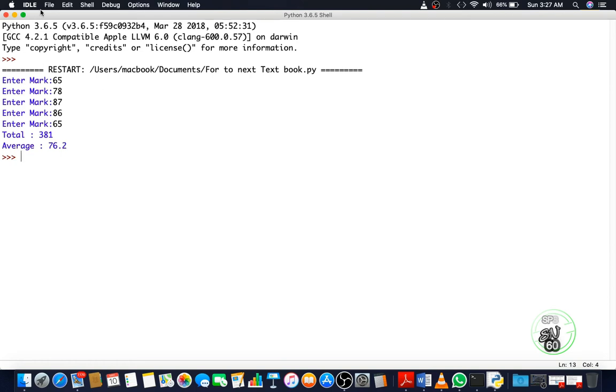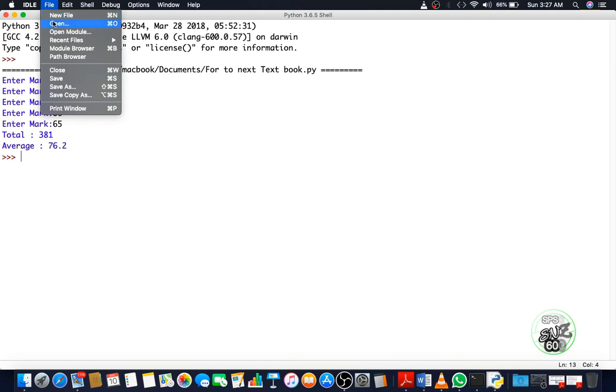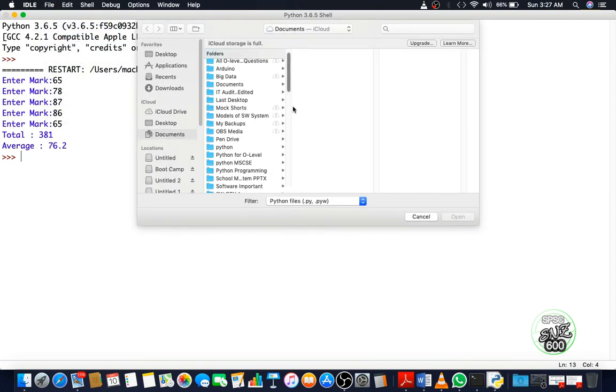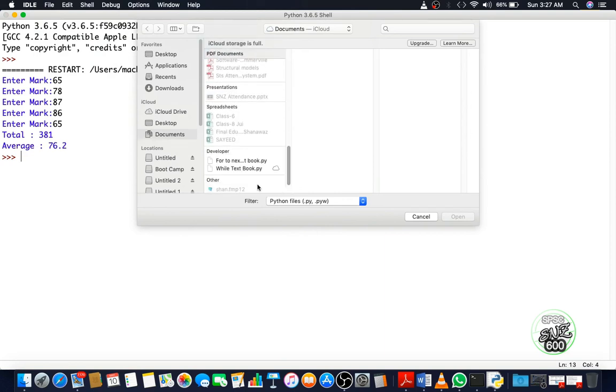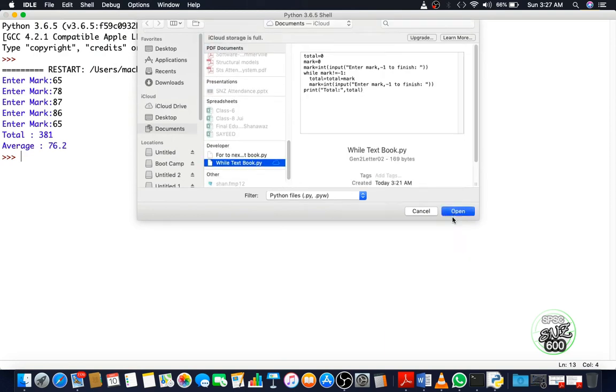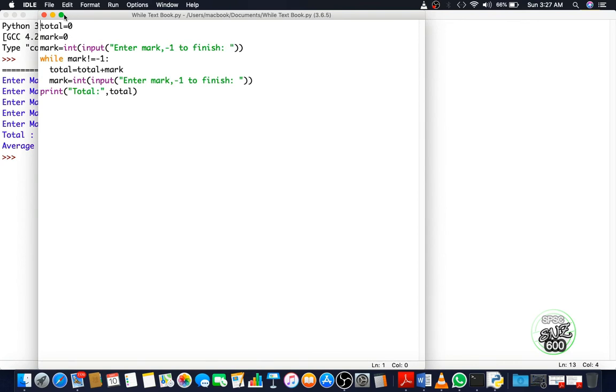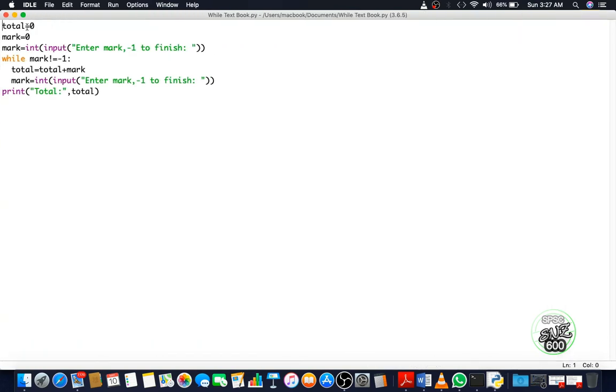So now I will show you the other one, the while loop. So this is the code. I've assigned the variables total and mark to 0. Then for mark, I'm taking an input from the user: enter mark, -1 to finish.